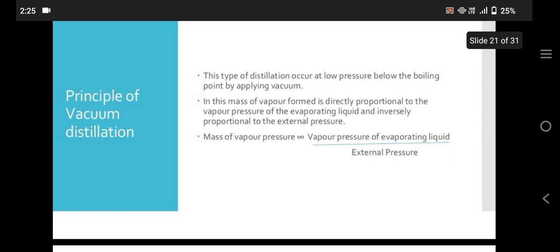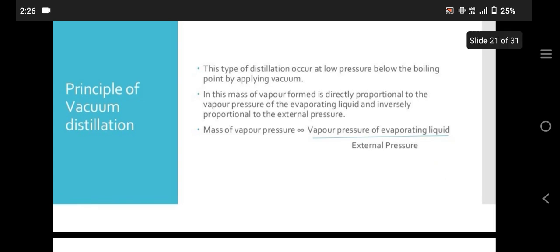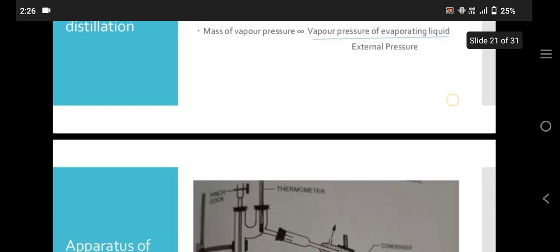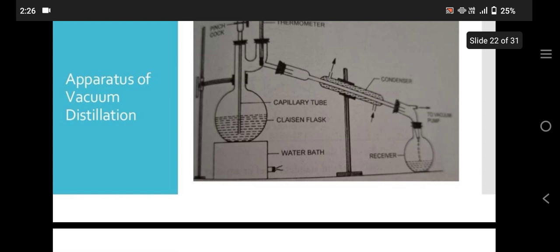Principle of vacuum distillation. This type of distillation occurs at low pressure, below the boiling point, by applying vacuum. In this, the mass of vapor formed is directly proportional to the vapor pressure of the evaporating liquid and inversely proportional to the external pressure. Mass of vapor is proportional to the vapor pressure of the evaporating liquid over the external pressure. Apparatus of vacuum distillation.